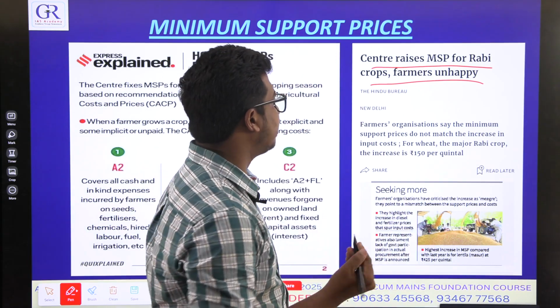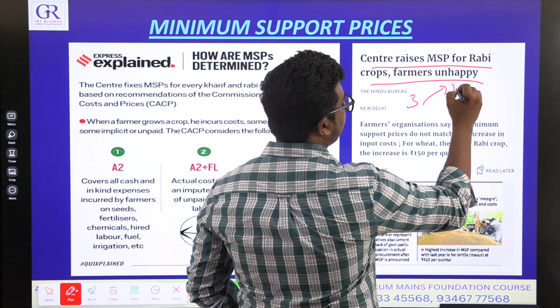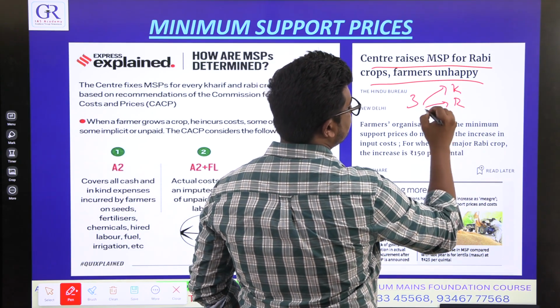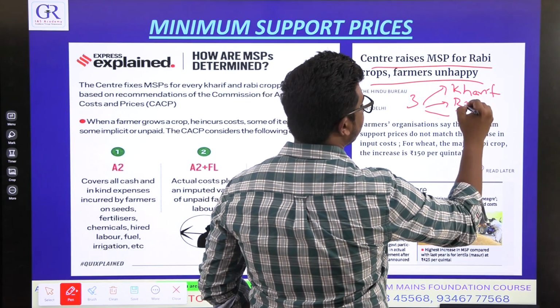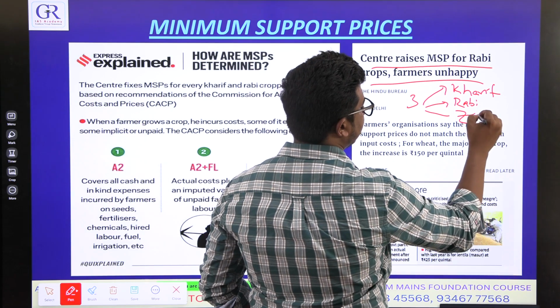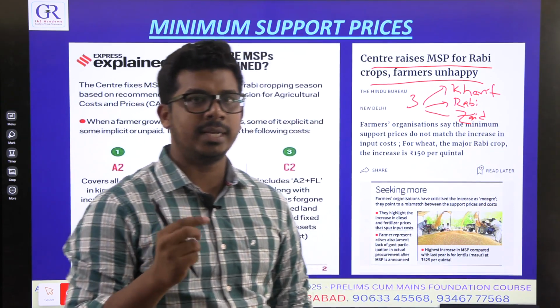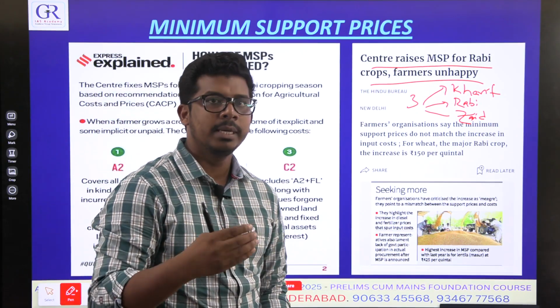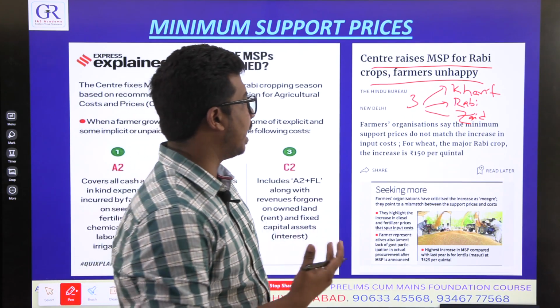There are 3 agricultural seasons in India: Kharif, Rabi, Zaid. Every year there are 3 seasons which keep recurring, like summer, winter, like that. These are normal calendar seasons.